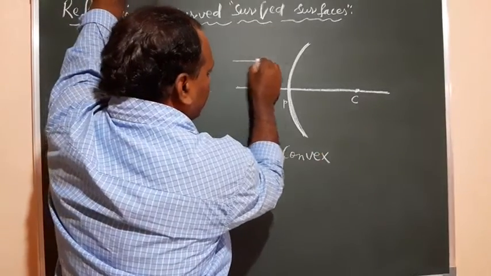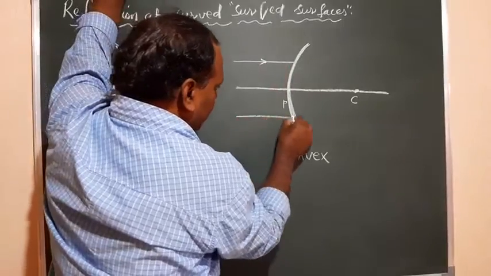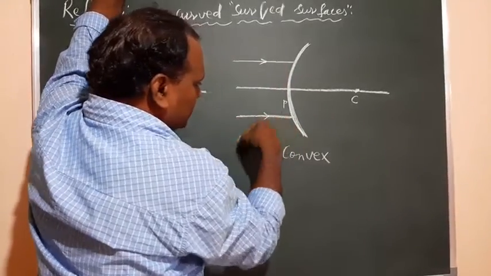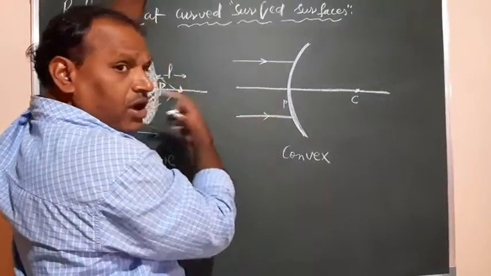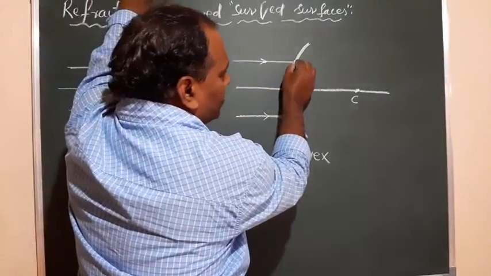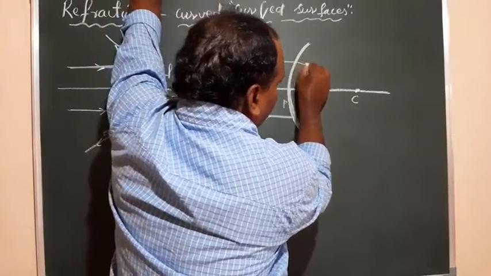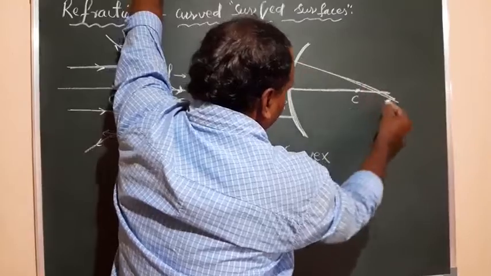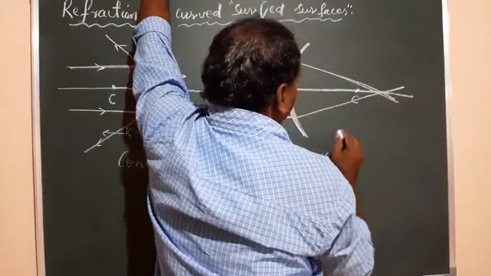The light is coming from infinity, parallel to the principal axis, and this is also light coming from infinity, parallel to the principal axis. After interaction, these light rays from long distances are refracted and intersect at a point where the image can be formed, or observed.